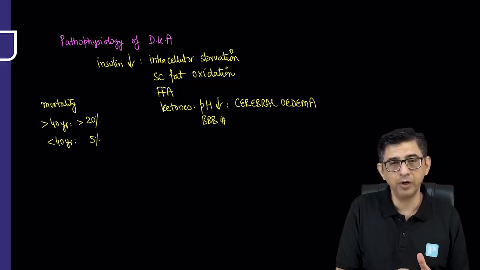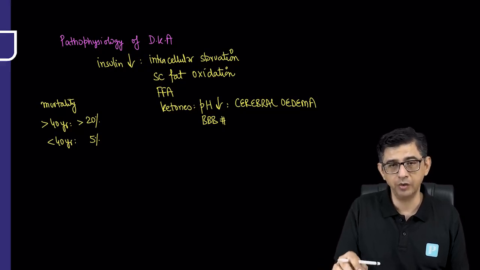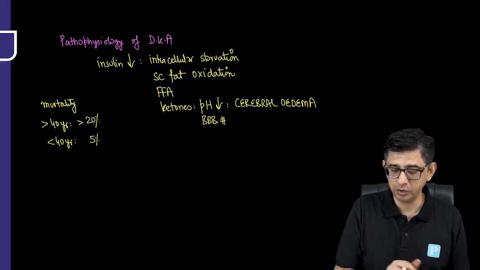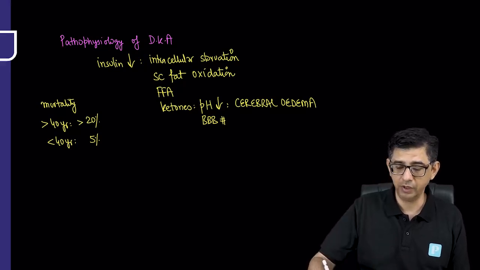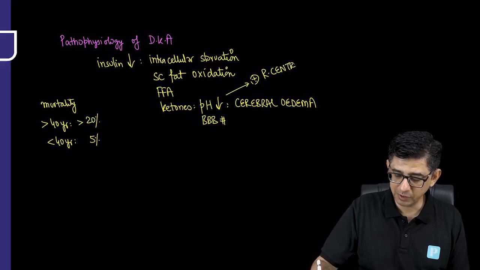And more importantly, you see, ketones are acidic, so they're going to stimulate the respiratory center. This stimulation of the respiratory center is going to explain the acidotic hyperventilation, and therefore we are always going to read about Kussmaul breathing in these patients.